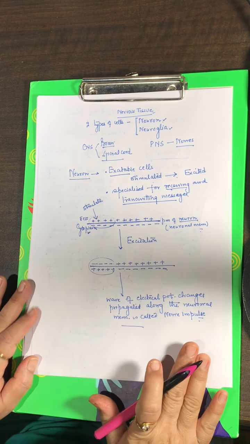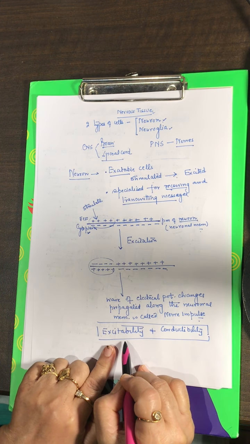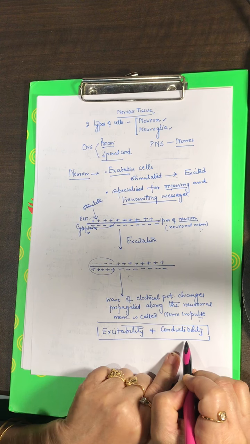So neurons show two properties: excitability and conductibility. These are the two properties. The muscle fibers show contractility. They have a power to contract. They have a capability of excitation and conduction.